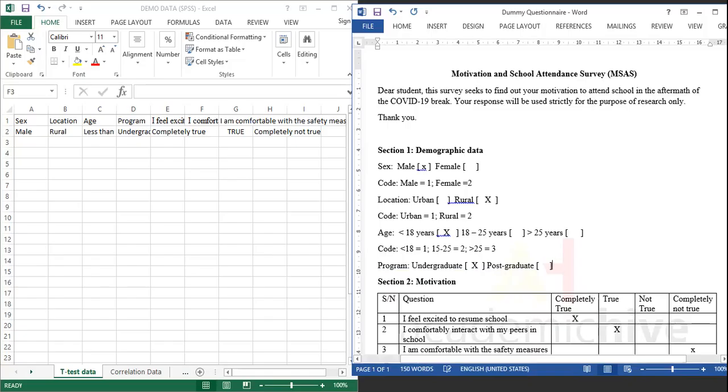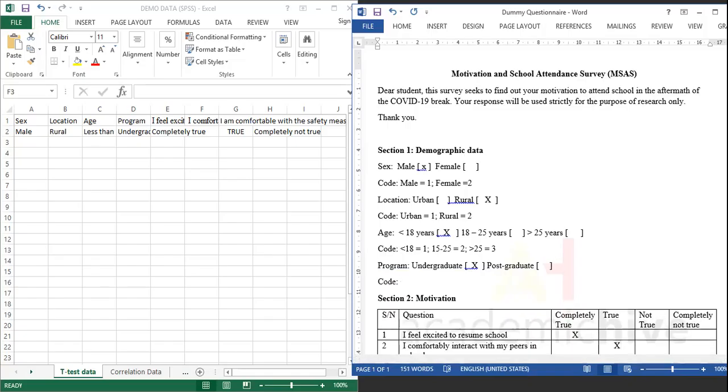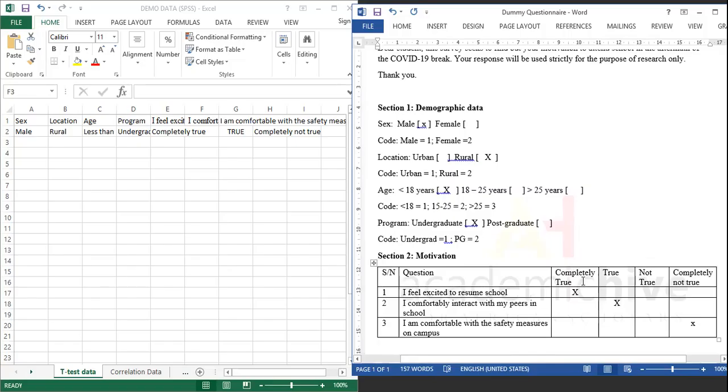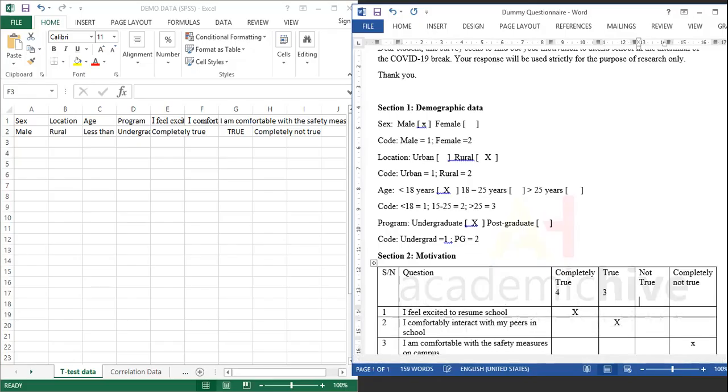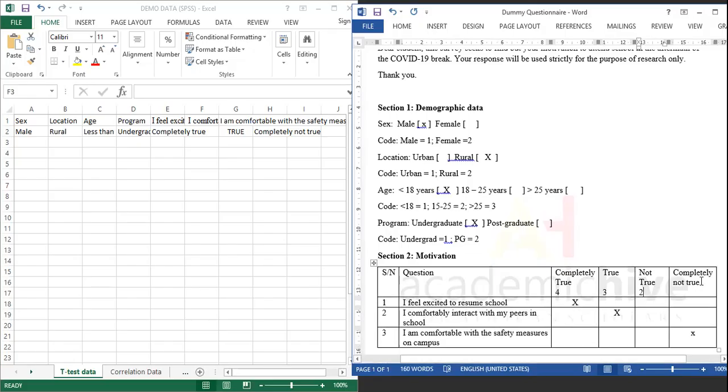And then programs, so the code for programs says undergrad is 1, postgrad is 2. And then we come here, we say anyone who picks, since this is a 4-point Likert scale, 4 is for anyone who picks completely true. 3 is for anyone who says it's true. And then 2 is for not true. And then 1 is for completely not true.